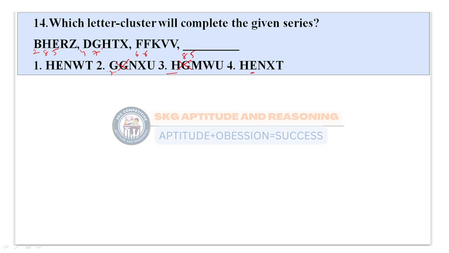Next, 5, 8, K11. Suppose we are here, HEN, here HEN. So only the difference here will be X plus. I don't need to check the third place also. I directly check the fourth place value. So here R will be 18, T will be 20, and V will be 22, and the next value will be 24. So 24 place value will be X. So my answer will be directly option 4.